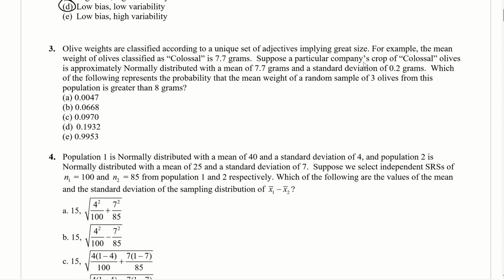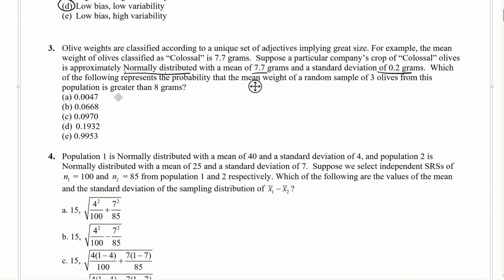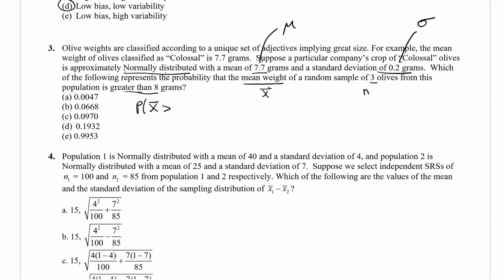All right, olive weights are classified according to a unique set of adjectives implying great size. For example, the mean weight of olives classified as colossal is 7.7 grams. Suppose a particular company's crop of colossal olives is approximately normally distributed, with a mean of 7.7 and a standard deviation of 0.2. Which of the following represents the probability that the mean weight, that means X bar, of a random sample of 3 olives, that's n, and this is mu, and this is sigma, from this population is greater than 8 grams. Okay, so we want the probability that X bar is greater than 8.